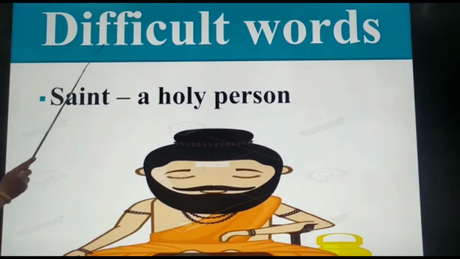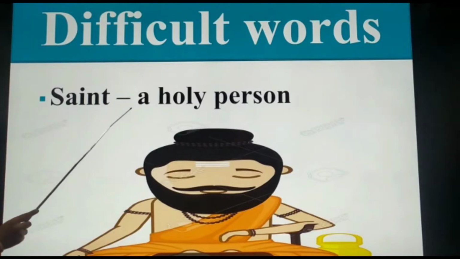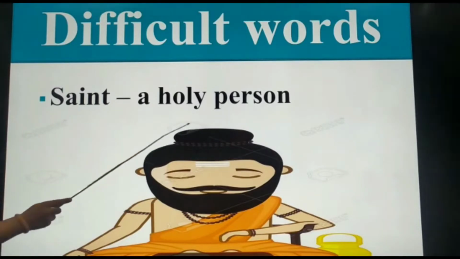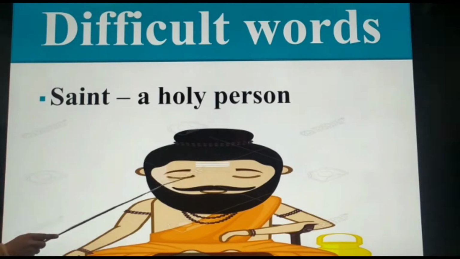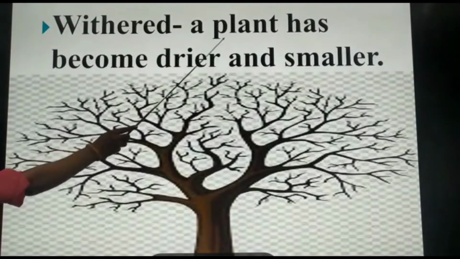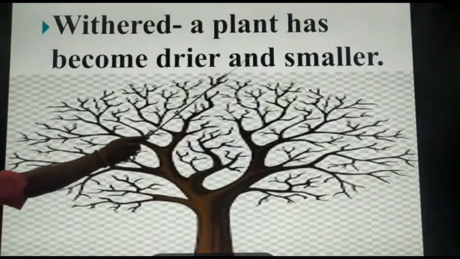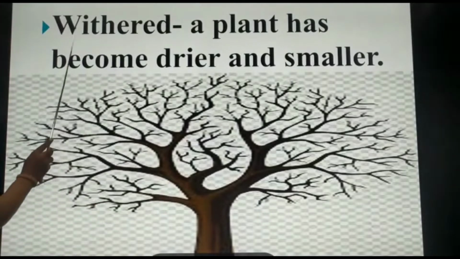Before that, let's start with the difficult words. Saint, a holy person. You can see the picture of a saint over here, which is a holy person. So the next word is withered. A plant has become drier and smaller. So you can see in the picture over here that there is no leaf, no flowers. So the plant has become the drier, which is withered.